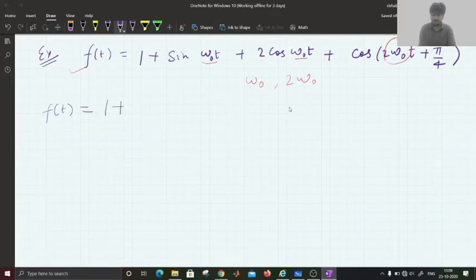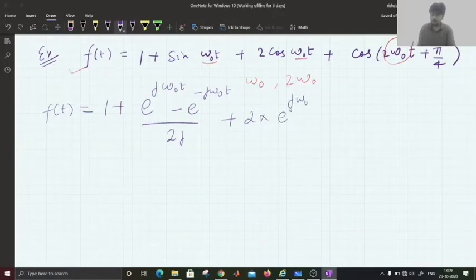The same f of t can be written as 1 plus, and for sine we can write e to the power j omega naught t minus e to the power minus j omega naught t upon 2j, plus, this will be 2 into e to the power j omega naught t plus e to the power minus j omega naught t by 2.